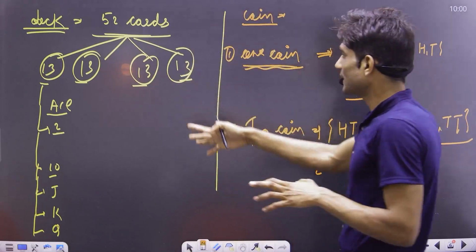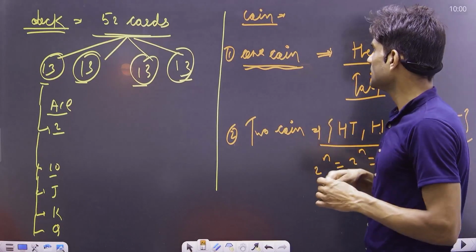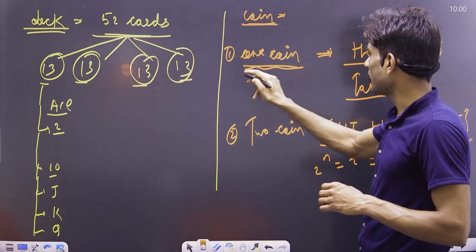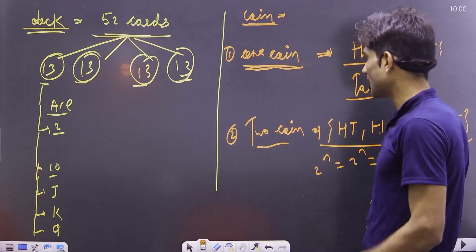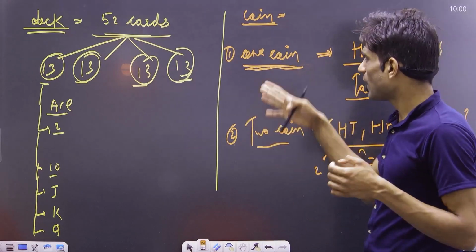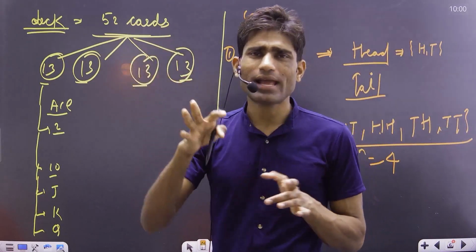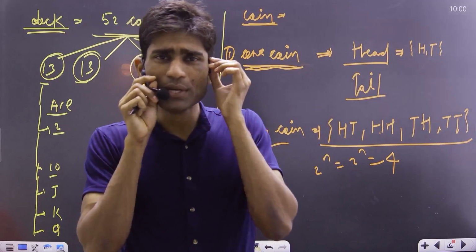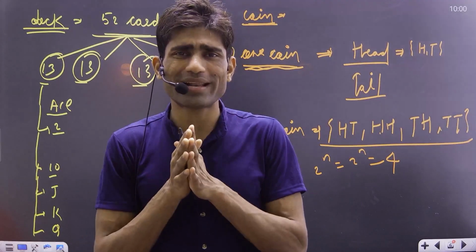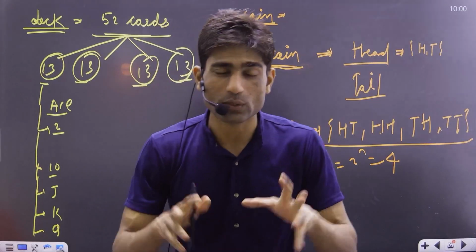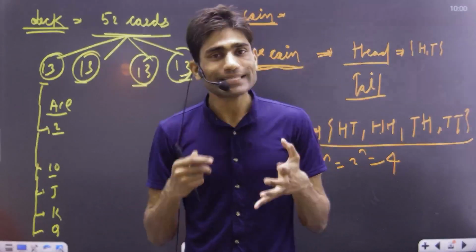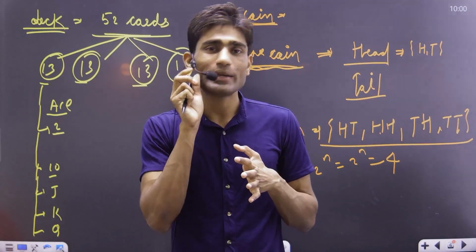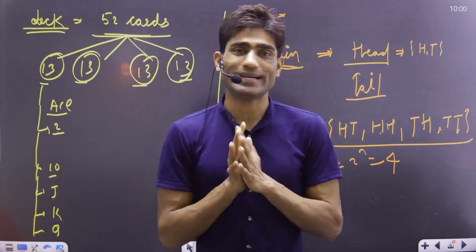This is everything about the coin. I hope you all have understood about the deck, dice, and coin. There are some other operations too, but we're going to see all these operations in the form of examples. To directly go for each and everything is quite difficult, but as we solve more and more examples, we come to understand it.